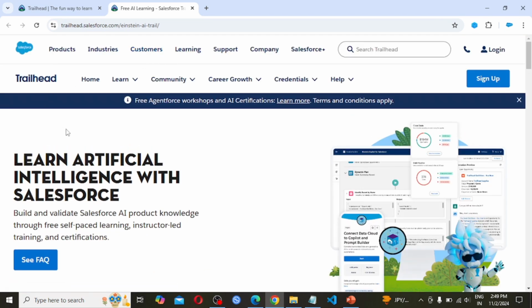Here we are getting Learn Artificial Intelligence with Salesforce. Build and validate Salesforce AI product knowledge through free self-paced learning, instructor-led training and certification. Also, we can see the frequently asked questions.